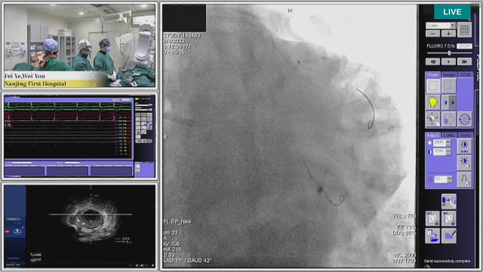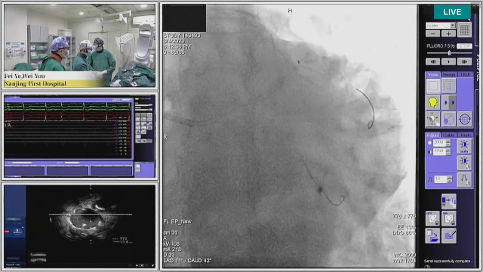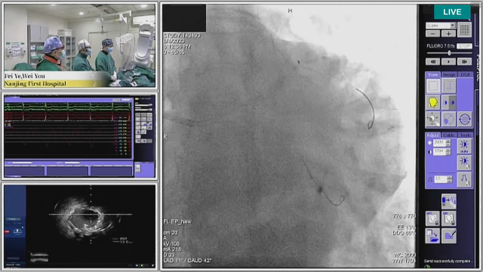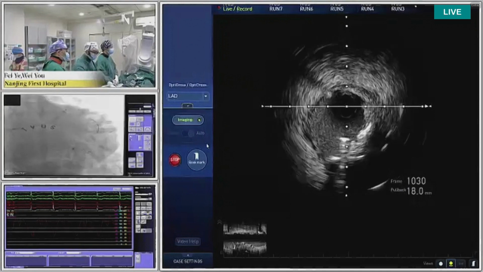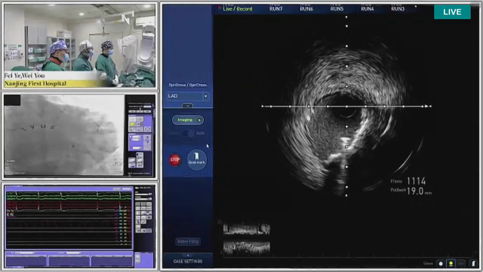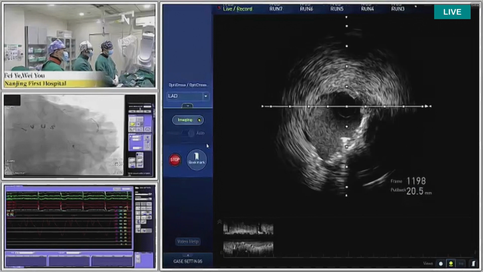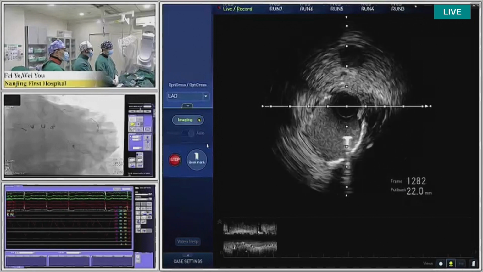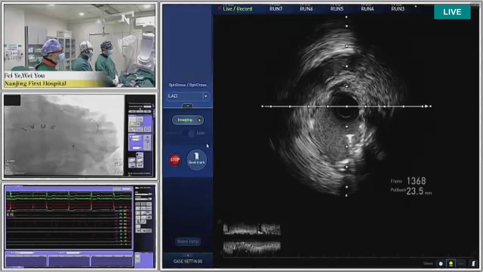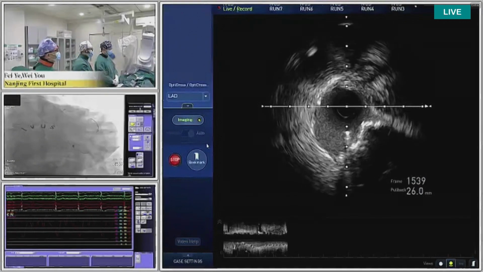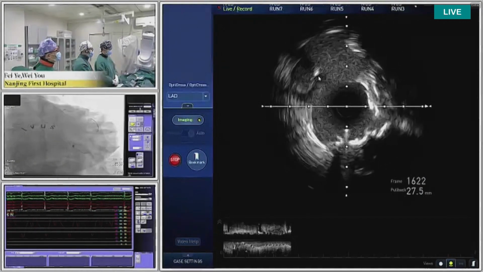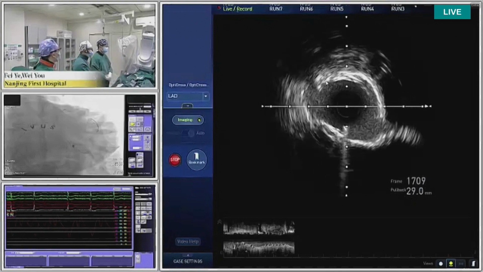Can you put the IVUS image centrally in the main screen? IVUS, please, on the screen. Go ahead. Is this from the LED or the left side? This is the LED, proximal LED here. The stent mean diameter is about 3.0. The guide wire is in the circumflex. Yes, this is the POC. And this is the distal left main.